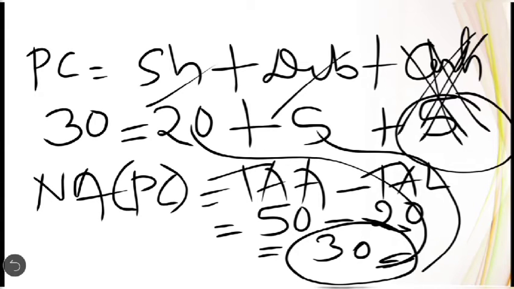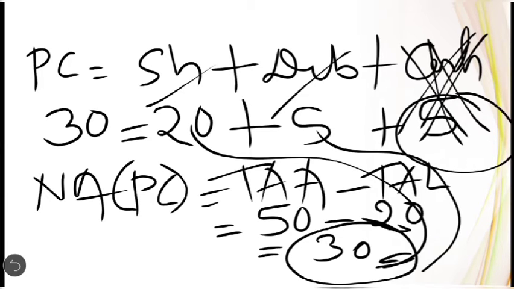So in this way you can differentiate whether you have to apply the net asset method or the net payment method. I will repeat once again, if all the information about the value of shares issued, debentures issued and cash issued is given, you have to apply the net payment method. If any one of the information is missing and they state the balance in cash, balance in shares or balance in debentures, then you have to apply the net asset method. So this was about the different methods of calculating the purchase consideration.